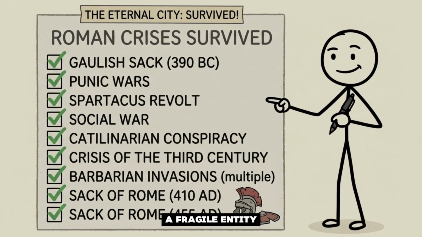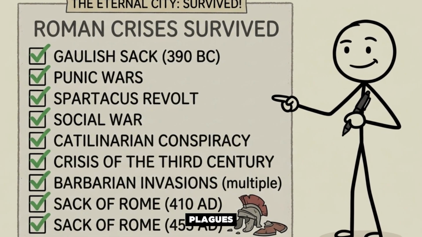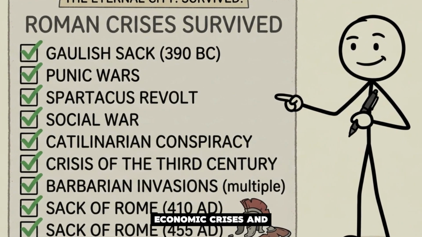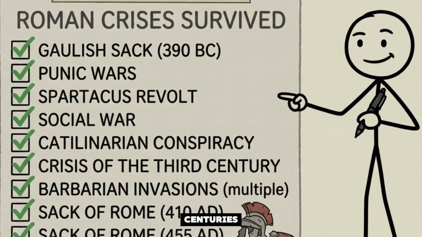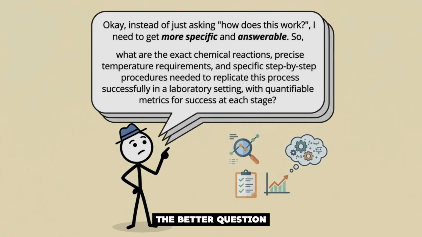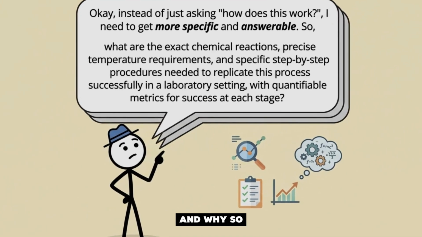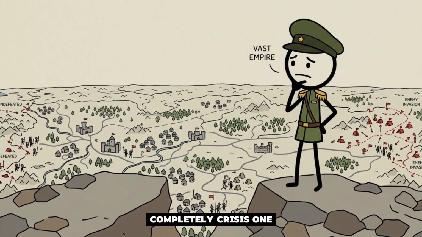This was not a fragile entity. Rome had survived civil wars, plagues, economic crises, and external threats for centuries. The question isn't why it eventually fell. The better question is, why did it fall when it did? And why so completely?